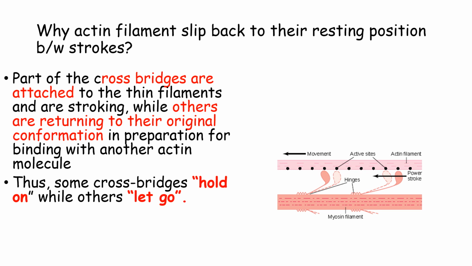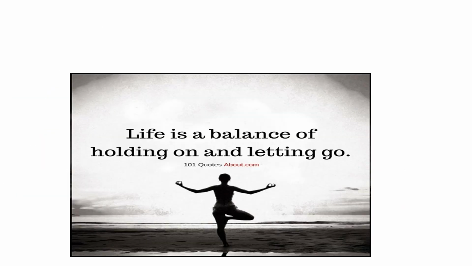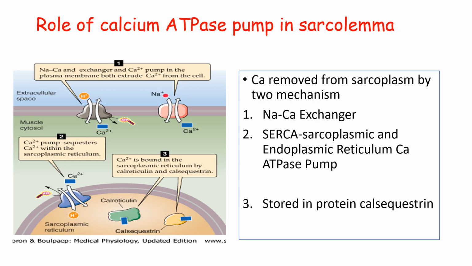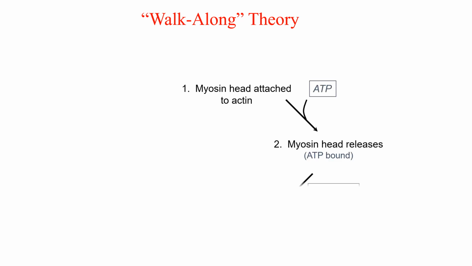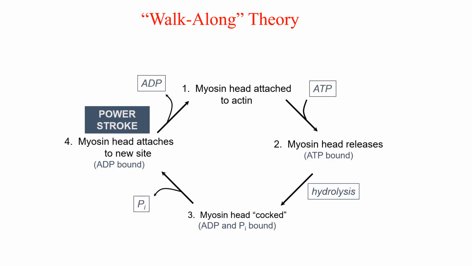So the question remains, why do actin molecules not slip back to the resting position in between the strokes? It is because some of the cross bridges are attached while some are returning to the original formation. So basically some cross bridges are in hold on position and others are in let go position, resulting in no slipping back of the actin filament. This is the basic walk along theory: generation of the power stroke, and the cycle goes on repeating.